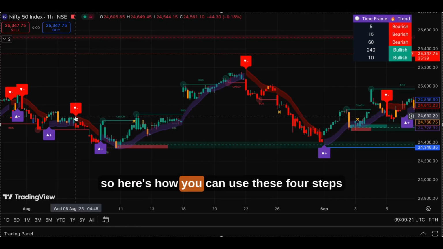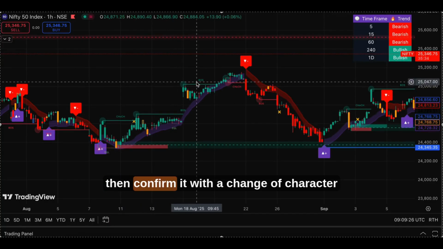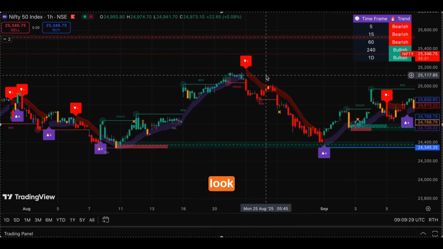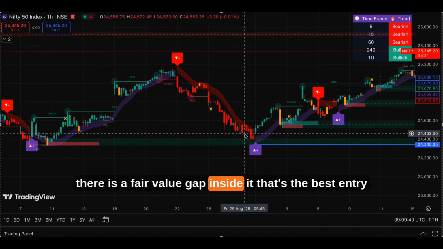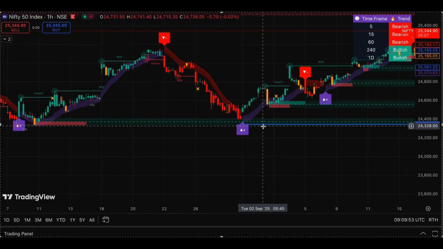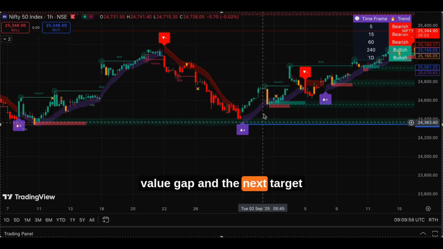So here's how you can use these four steps. First, wait for a break of structure. Then confirm it with a change of character. Look for the price coming back to the demand zone. If there is a fair value gap inside it, that's the best entry point. So you can mark your stop loss below the fair value gap and set the next target.